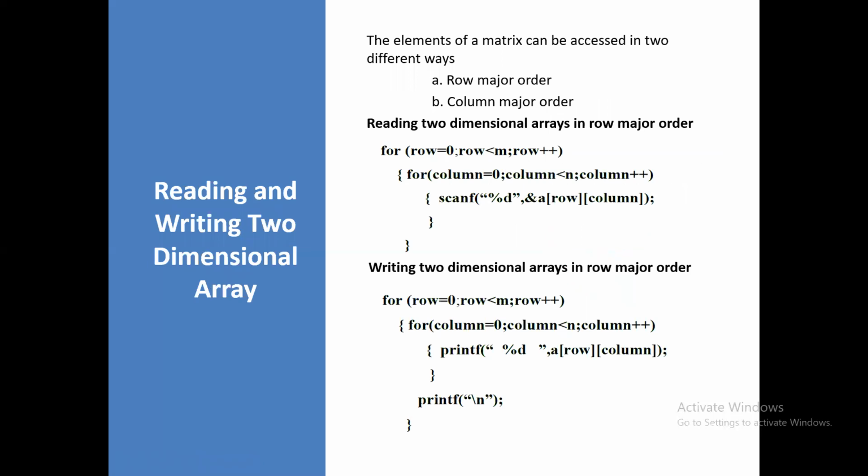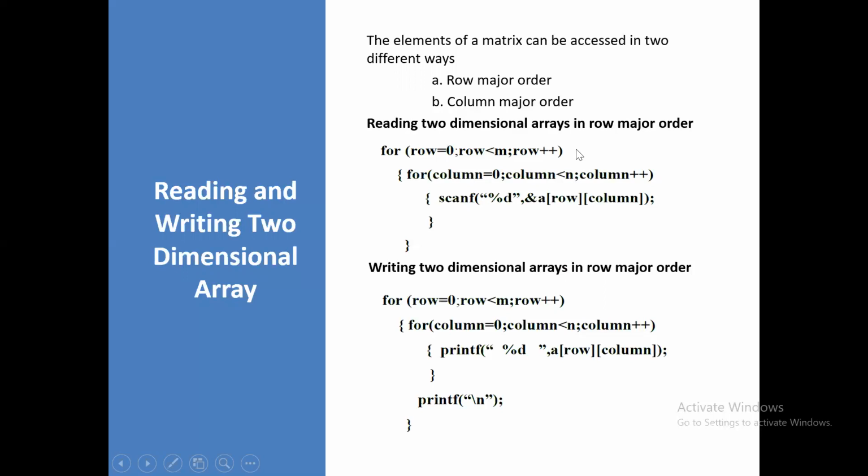Then the next thing is reading and writing the 2-dimensional array. How are you going to read the 2-dimensional array, and how are you going to print the elements you read in the matrix? Now you are going to see that here. Elements of the matrix can be accessed in 2 different ways: one is row major order, and the other is column major order. Either you can consider the row as reference, that is row major order, or you can consider the column as reference, that is column major order.